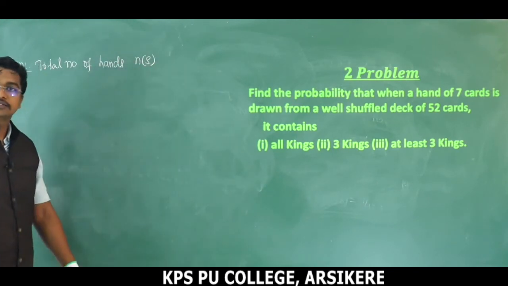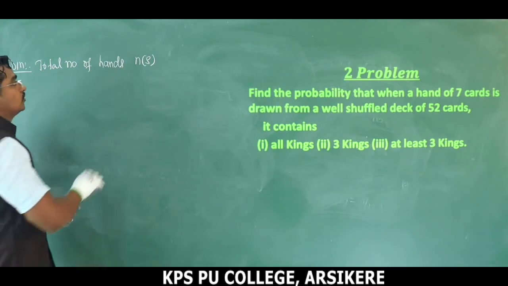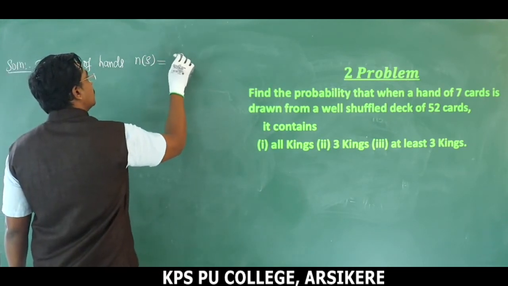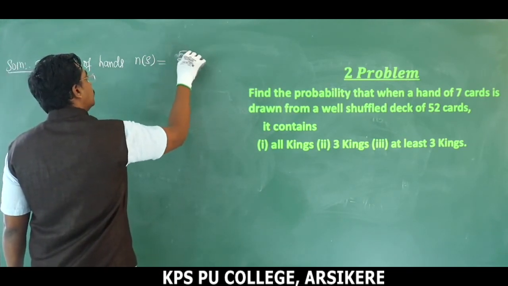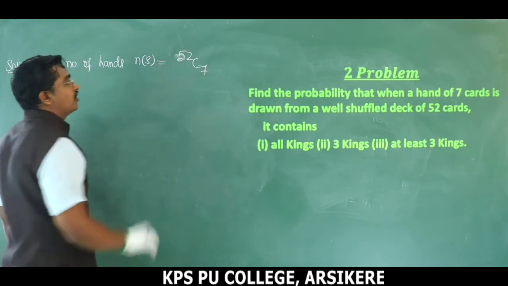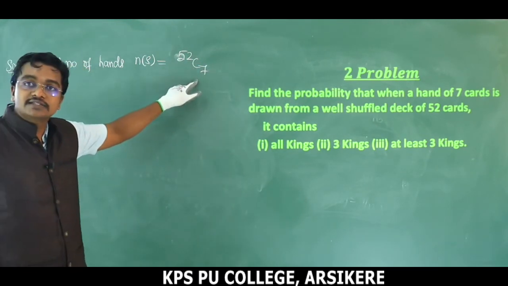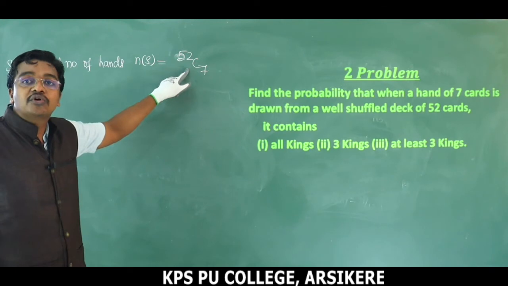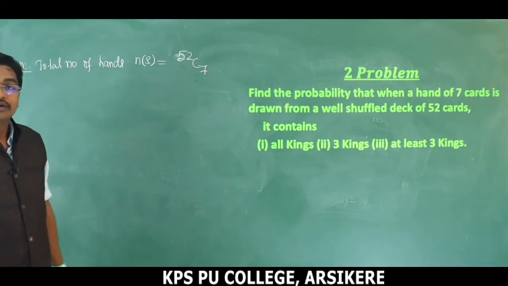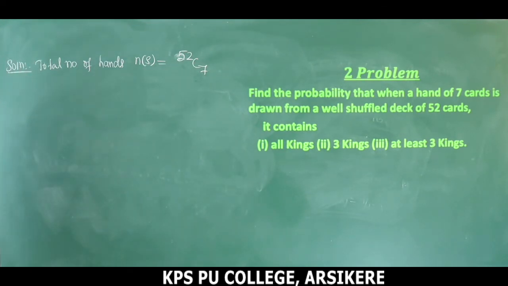Total number of hands is equal to 52C7. We are drawing 7 cards. We are selecting 7 cards from 52 cards. This is called sample space, n of S.